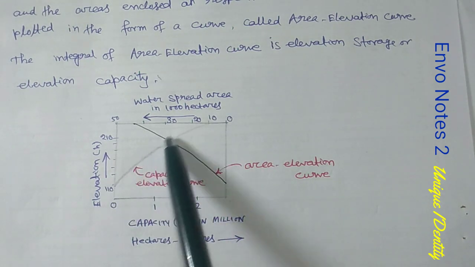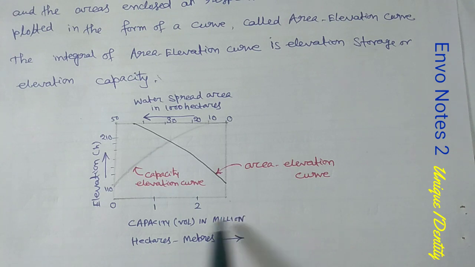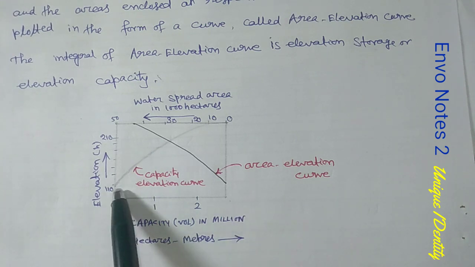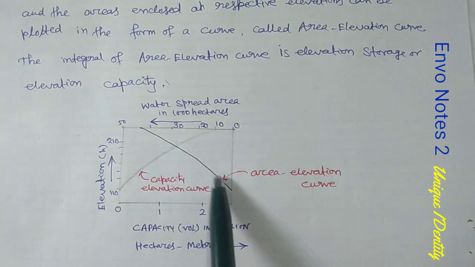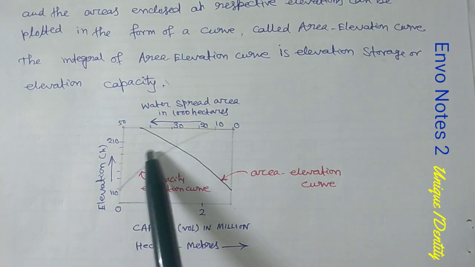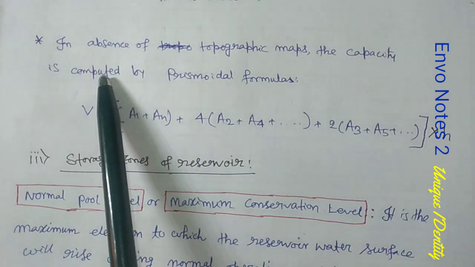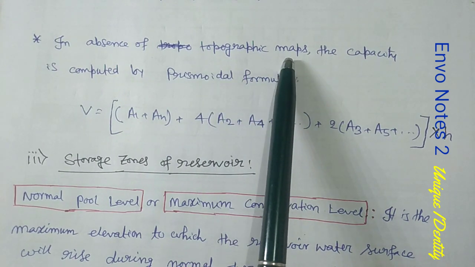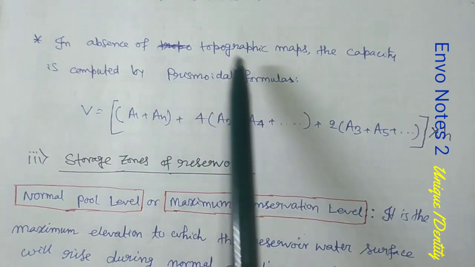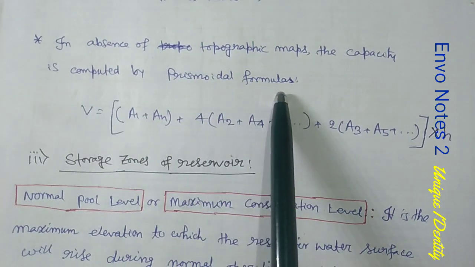Here on the x-axis the capacity in volume, that means in million hectare meters, is drawn. So this is the area elevation curve and this is the capacity elevation curve. Now if the topographic map is not available, in the absence of topographic maps, the capacity is computed by the Prismoidal formula.